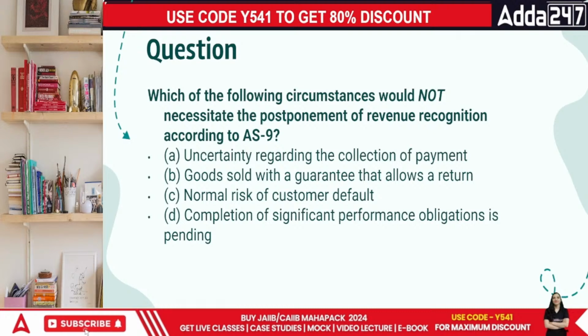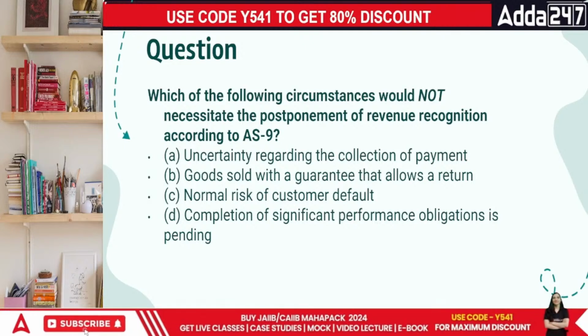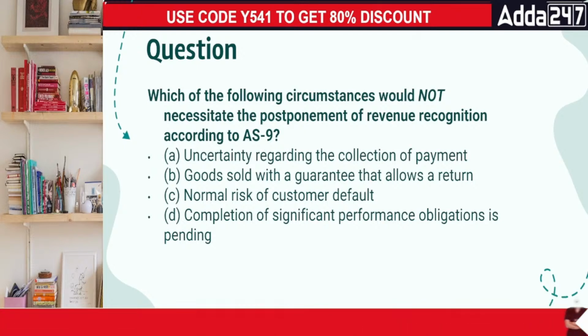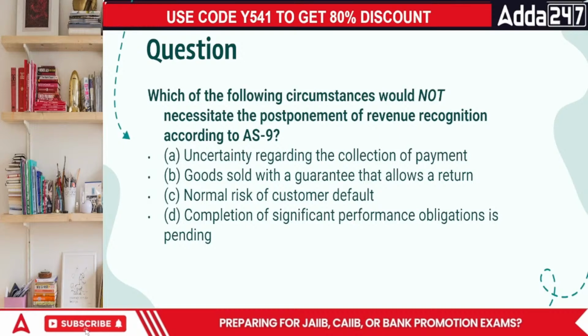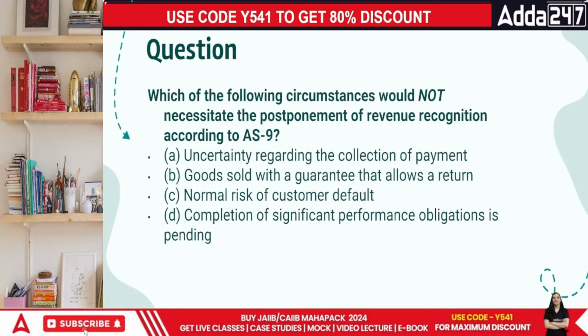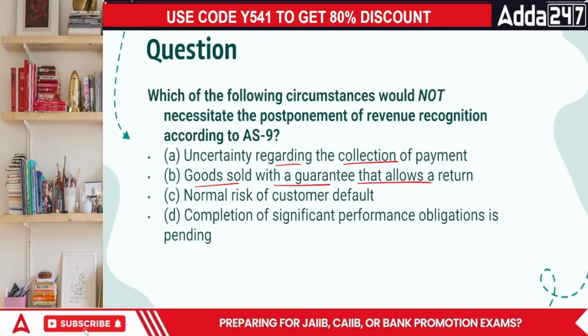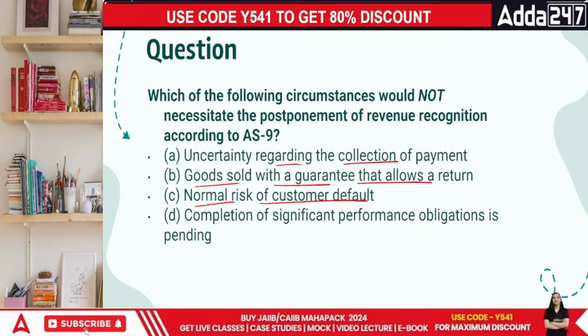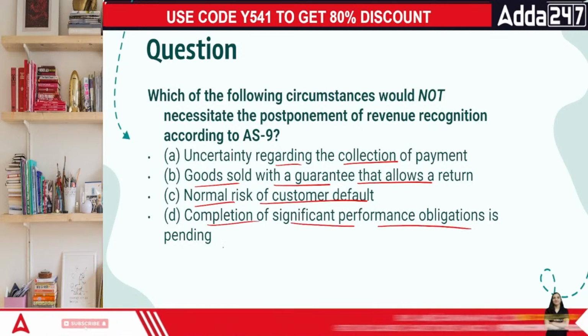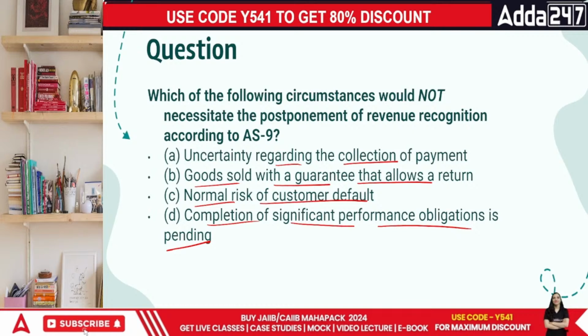Next point. Which of the following circumstances would not necessitate the postponement of revenue recognition according to AS9? AS9 is basically about when you receive revenue or are about to receive revenue, in what case we will record it. When we have uncertainty regarding the collection of the payment, goods sold with a guarantee that allows a return, normal risk of customer default, or completion of significant performance obligations is pending. In which of the following cases will you not wait? You will record it right away.